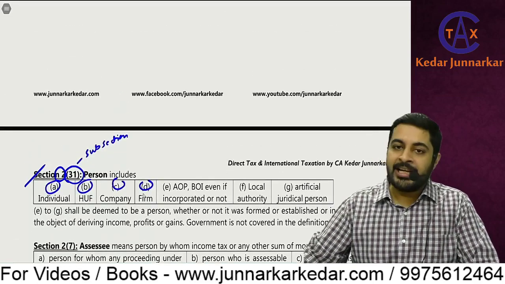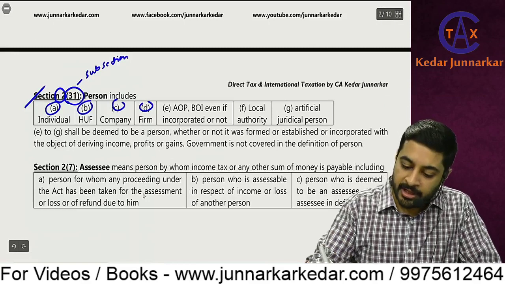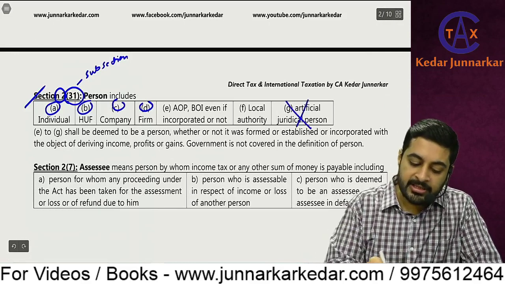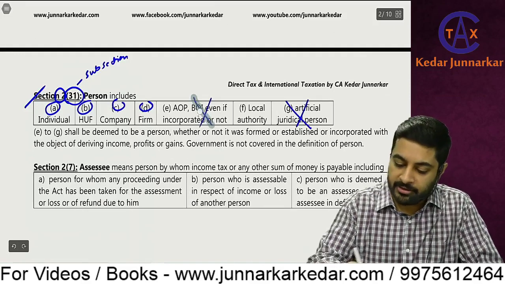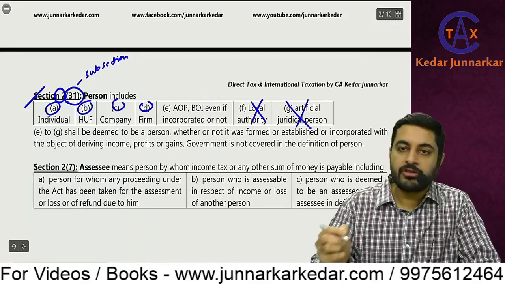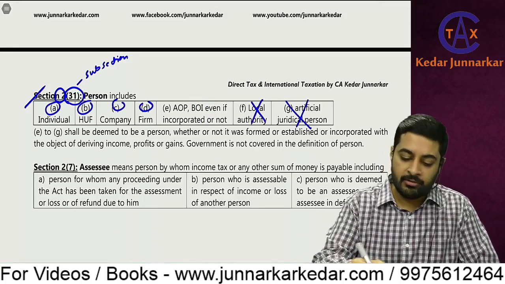So in 1962, for example, I will take the example of this A, B, C, D, E. E was there, F and G were not there. So A, B, C, D, E were there.